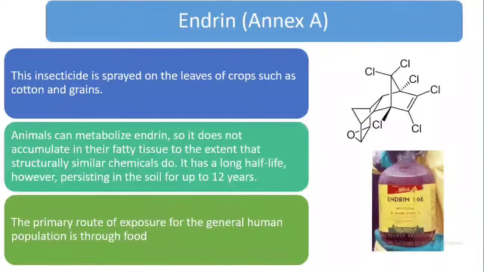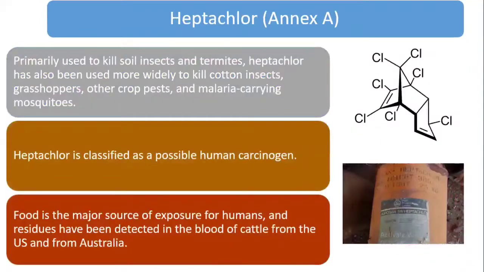And endrin. This also belongs to Annex A. This insecticide is sprayed on the leaves of crops such as cotton and grains, and animals can metabolize endrin, so it does not accumulate in their fatty tissue to the extent that structurally similar chemicals do. It has a long half-life, up to 12 years. The primary route of exposure for the general human population is through food.